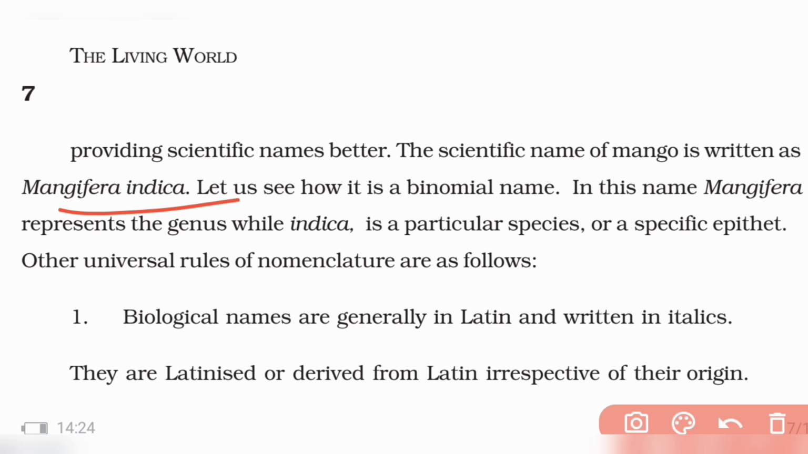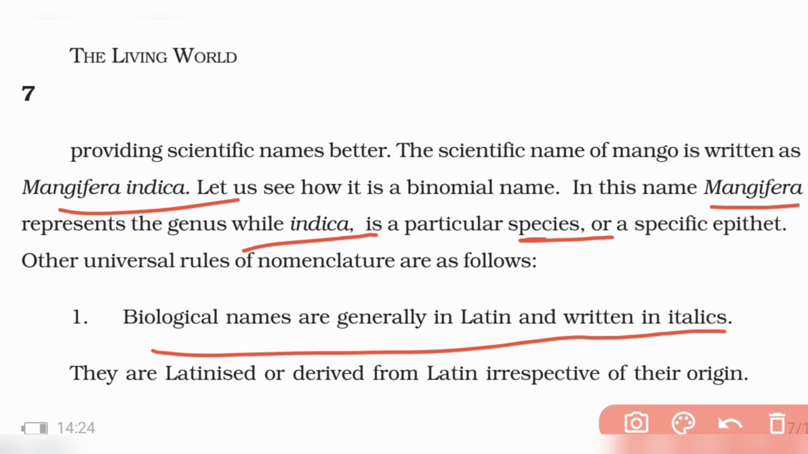So you can see here, Mangifera is the genus, while indica is the species, the specific epithet. Biological names are generally in Latin, and they are printed in italics. They are Latinized or derived from Latin, irrespective of their origin.